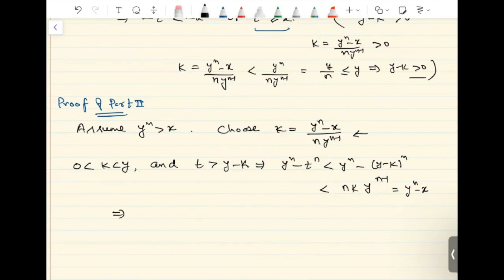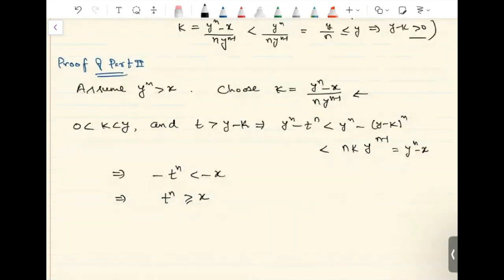So this implies t raised to n is bigger than x. That implies t raised to n is strictly bigger than x.